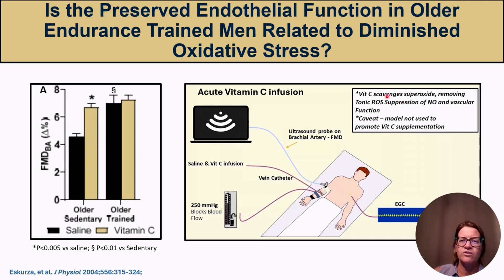What this high-dose vitamin C does is it acutely scavenges superoxide, removing the tonic suppression of nitric oxide and vascular function. What she showed is that in the older sedentary males who had reduced flow mediated dilation compared to the older endurance-trained males, they showed an improvement with the vitamin C and brought them up to levels near what is observed in the older trained males. In contrast, vitamin C infusion in these males elicited no additional improvement, suggesting that these men are not under tonic oxidative stress.